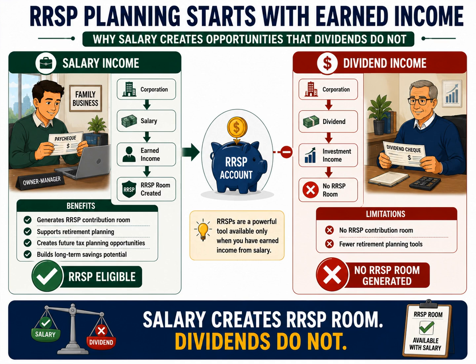The arrow flows from the salary side into the RRSP account, but not from the dividend side. This visual captures the entire lesson. RRSP planning begins with earned income. Without earned income, the ability to create new RRSP room is significantly reduced.